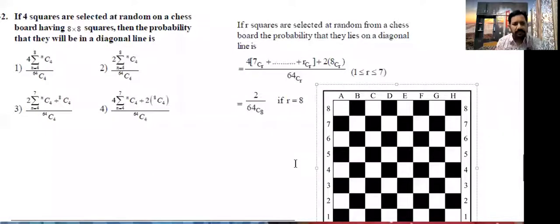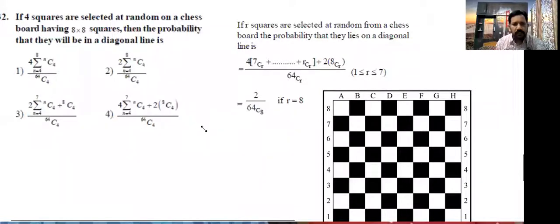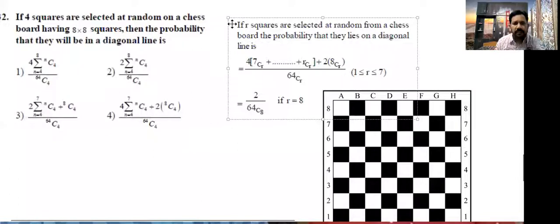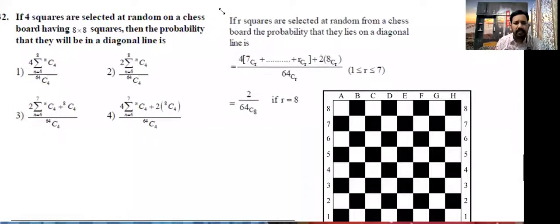Students, observe another model problem. Here a formula is also there. Once read the question, what they are given. If 4 squares are selected at random on a chessboard, 8 by 8, the probability that they will be in a diagonal line. We want to select 4 squares that will be in a diagonal line.